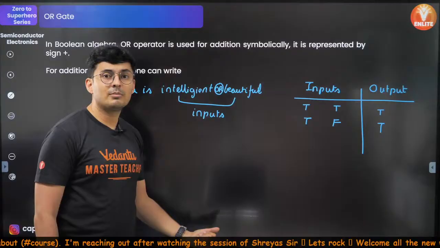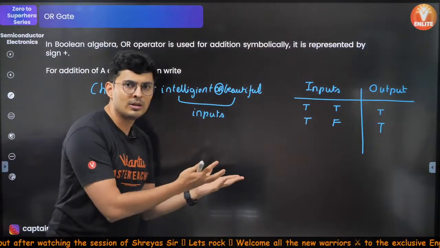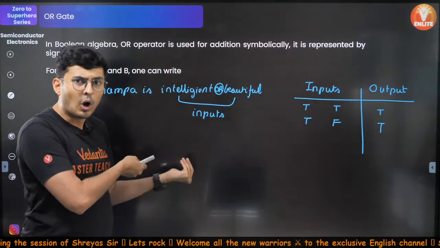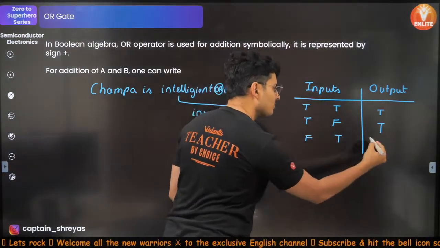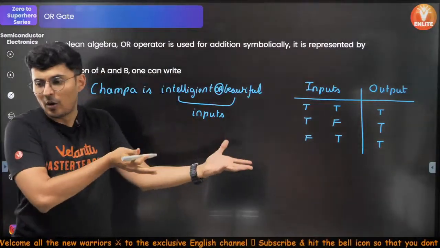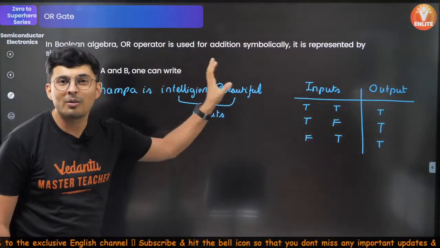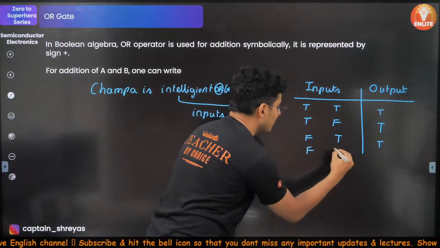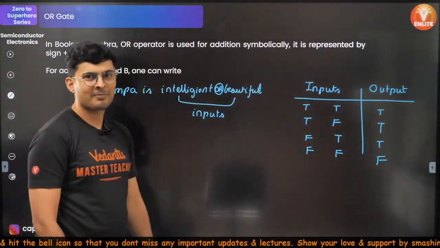Champa is not intelligent but she is beautiful. Is Champa intelligent or beautiful? Yes, she is beautiful but she is not intelligent. That's fine. She is intelligent or beautiful. Similarly, if she is neither intelligent nor beautiful, false, false. Is she intelligent or beautiful? No, none of them. Gone, false.